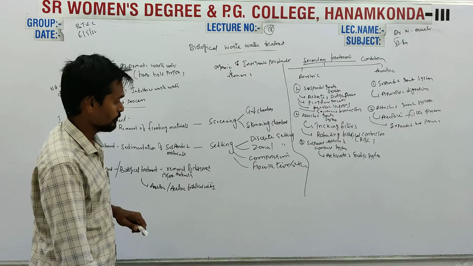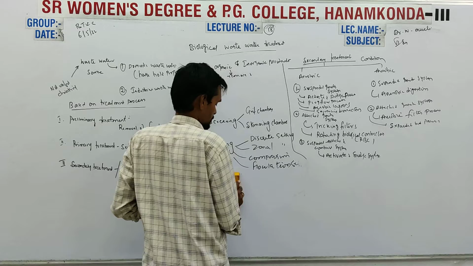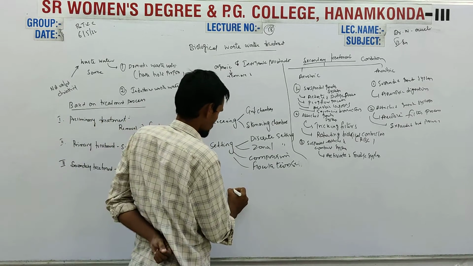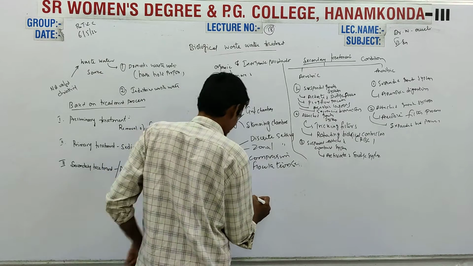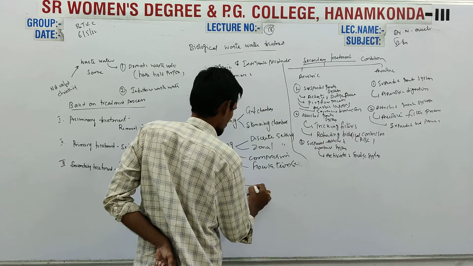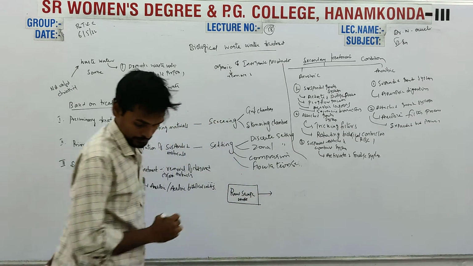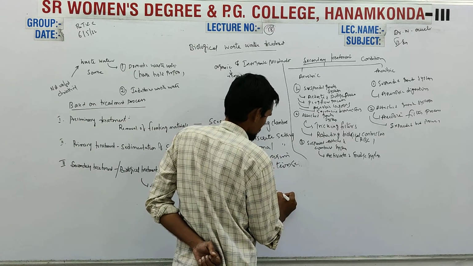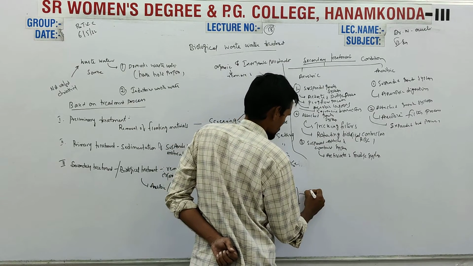If you see the overall diagrammatic representation of biological wastewater treatment, the first step is collection of raw sewage waste. Next is screening. Screening can be done by grit chambers.